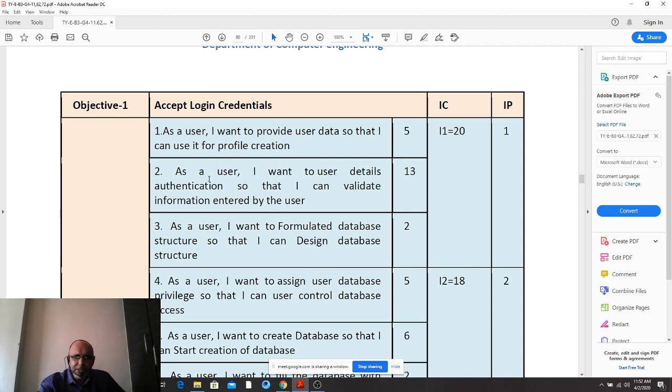Again, from where is this statement being provided? So copy paste as a user. Keep I till I want to. Okay. So the rest of the things can be picked up from these two things and clubbed up. Okay. Copy paste. Just do it in Notepad and copy paste here. Right. Now these are the individual story points.